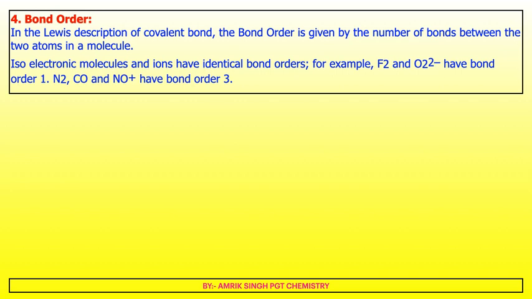Bond order. In the Lewis description of a covalent bond, the bond order is given by the number of bonds between two atoms in a molecule. Isoelectronic species have identical bond orders. For example, F2 and O2 2- have a bond order of 1, and N2, CO and NO+ have a bond order of 3.